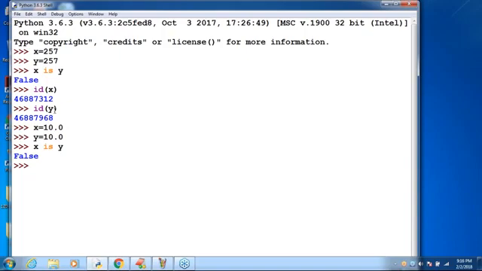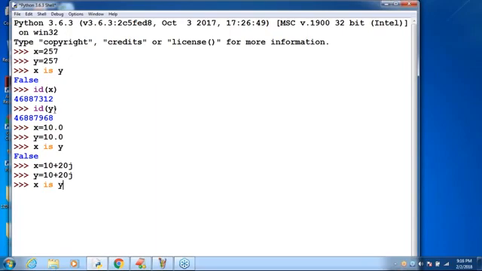Remember that. Next, X is equal to 10 plus 20j, Y is equal to 10 plus 20j. Sir, X is Y, what is the answer? Now you are getting the doubt.